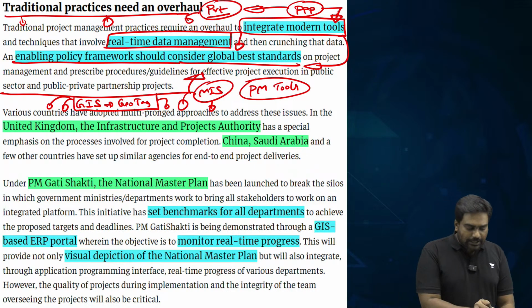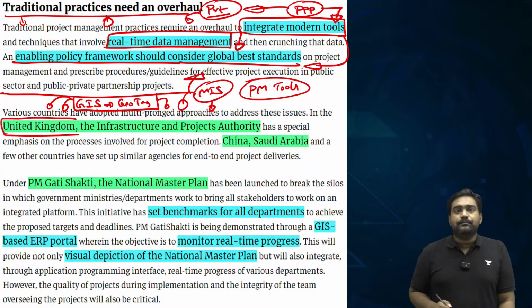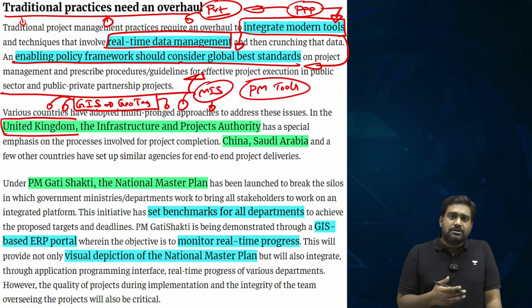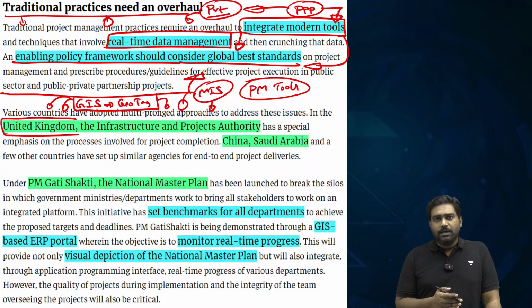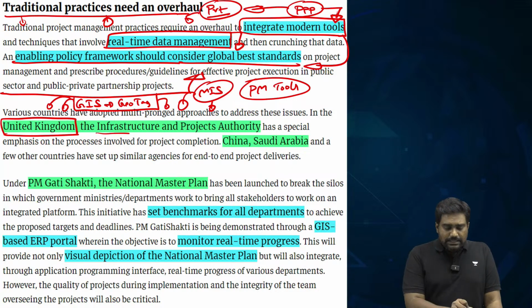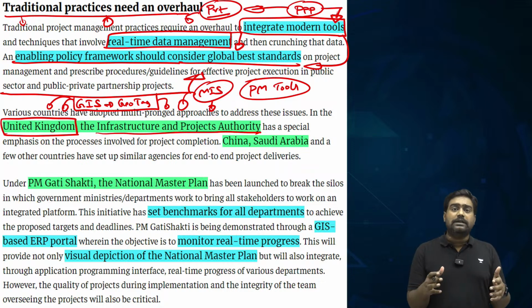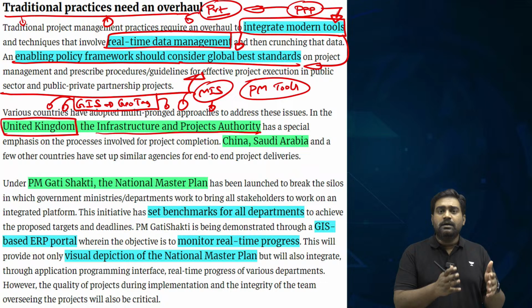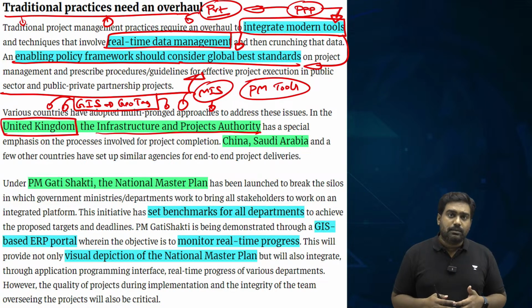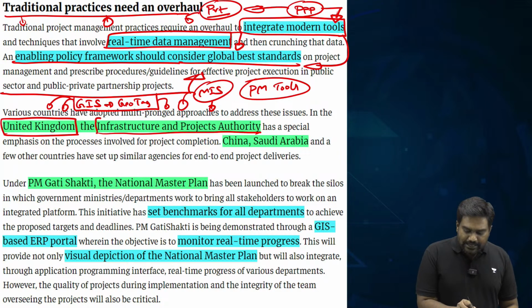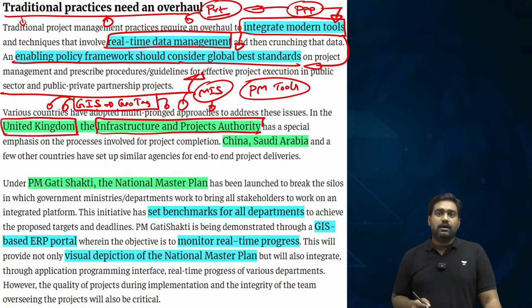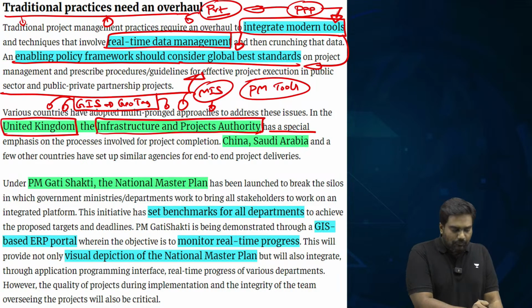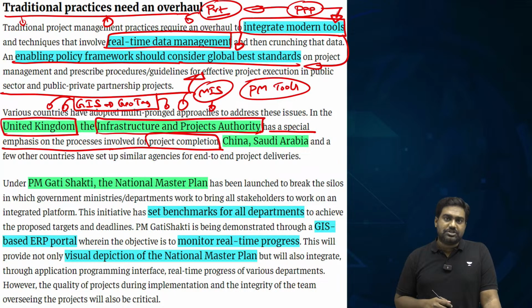Now, if you look at other countries, for example, the United Kingdom, one reason why these countries are able to drive their projects on time, ensure the safety of the project and timely completion, is because they have dedicated institutions or authorities or agencies at the national level which are monitoring the projects and driving the initiatives through project management methods. In the UK, you have the Infrastructure and Projects Authority, a national authority responsible for driving the ongoing projects and ensuring their timely completion.